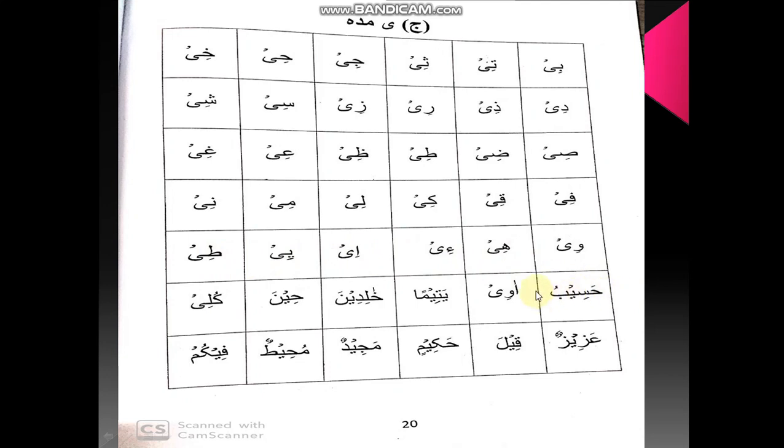Then we have some examples of some words given with madda letters alif waw ya.